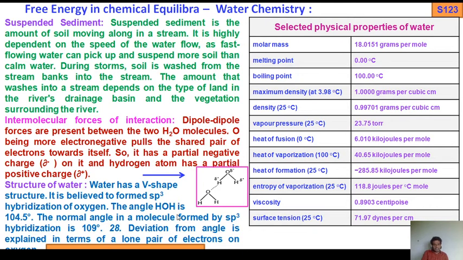The angle HOH is 104.5 degrees. The normal angle in a molecule formed by sp3 is 109 degrees 28 minutes. So the deviation from the angle is explained in terms of lone pairs of electrons on oxygen, which I have already discussed during the discussion of shape of geometry of the molecules.